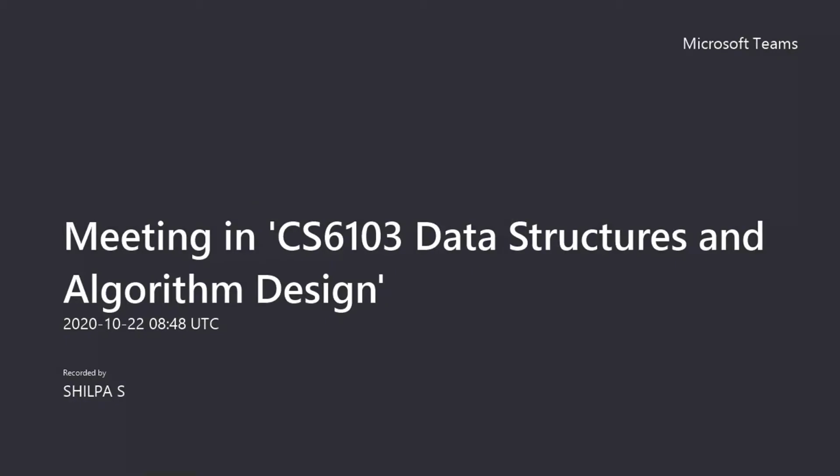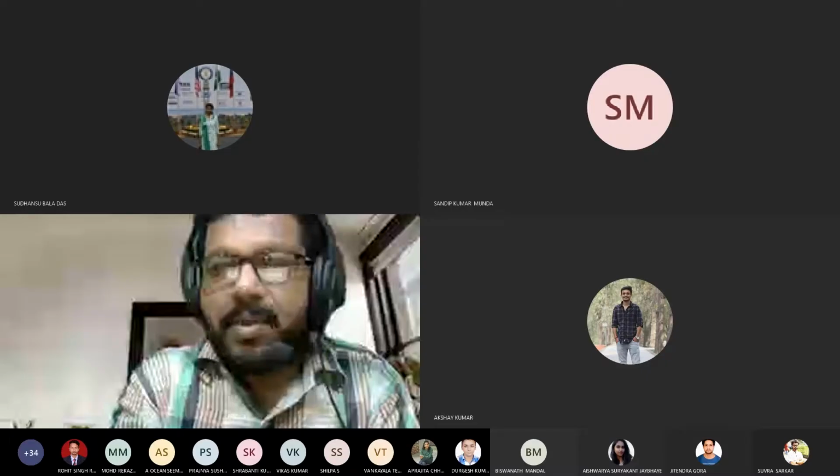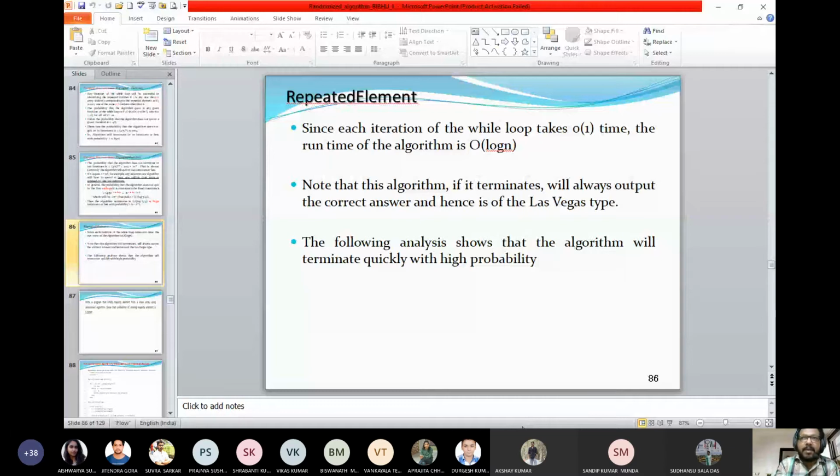It will go back to step number one. Typically we say an algorithm may produce a result, may not produce a result. If we try to restrict that, if it is not producing the result, I'll go back and try it again. Now, in this context, this is what we try to prove for the repeat element.